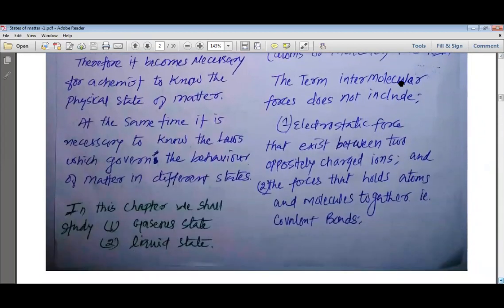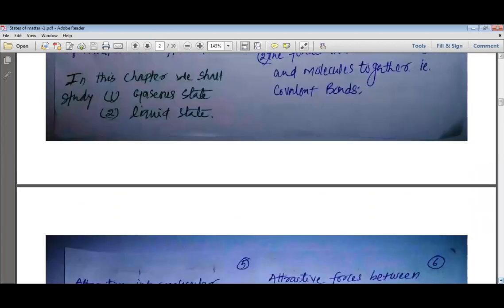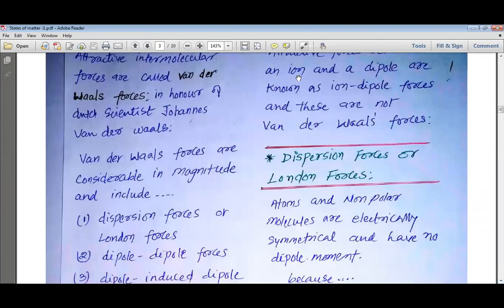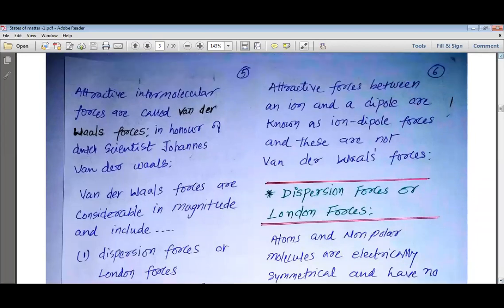We may have various forces like the electrostatic force of attraction or the covalent bond, but the electrostatic force of attraction is known as the ionic bond, and the covalent bond itself is a covalent bond, so we do not consider them as intermolecular forces. Intermolecular forces can be of two types. One, they can be attractive intermolecular forces, and they may be the repulsive intermolecular forces.